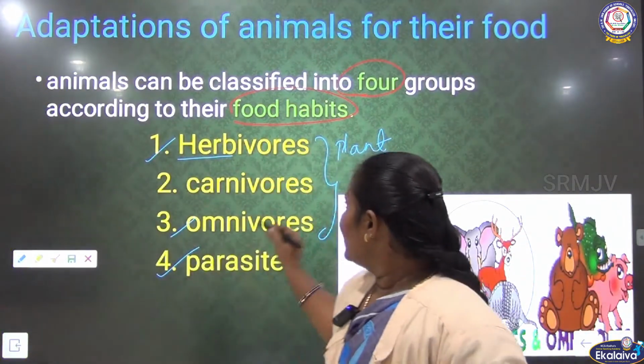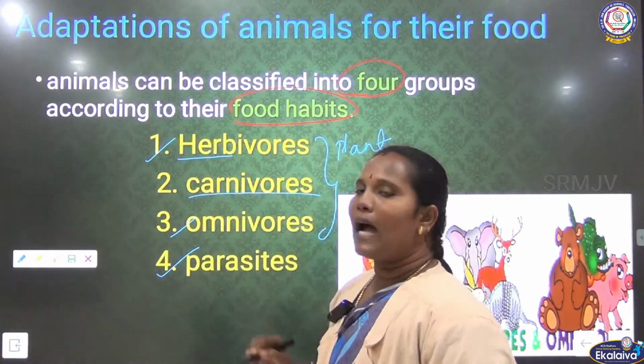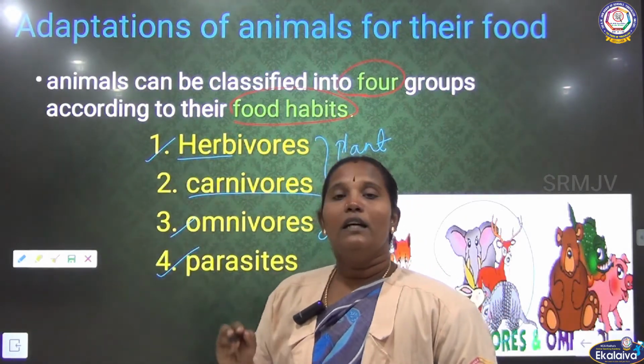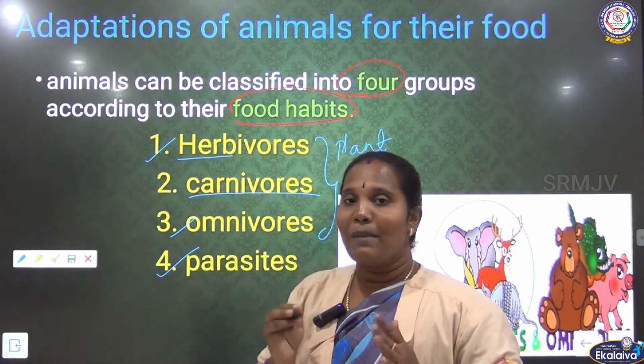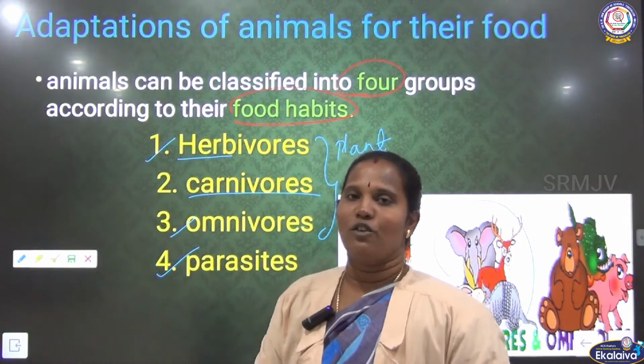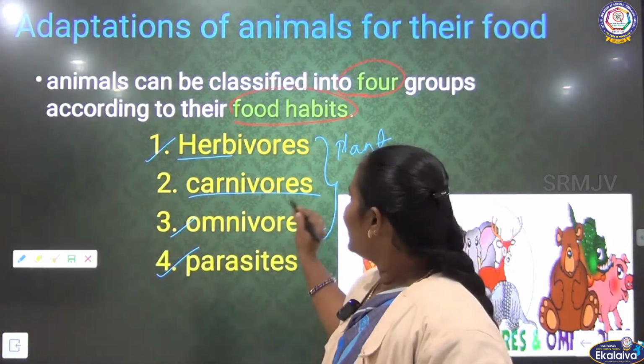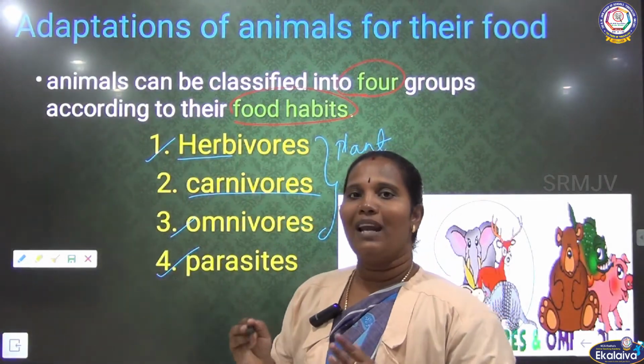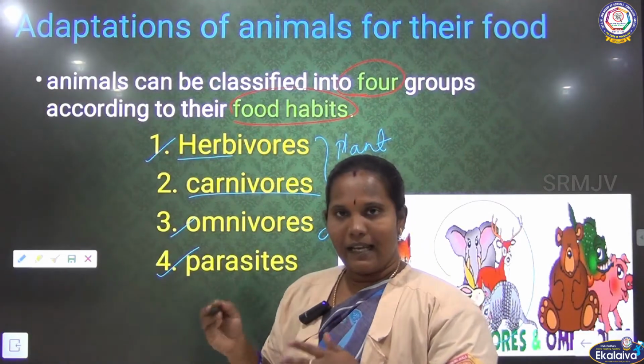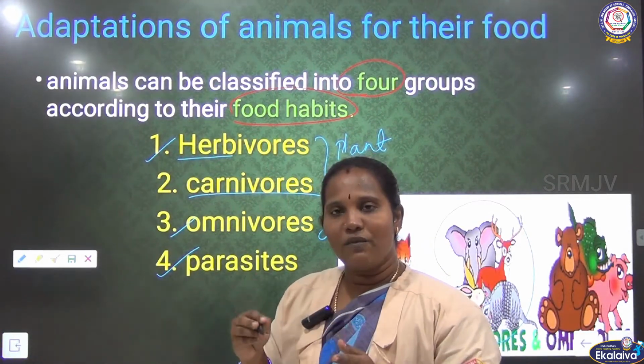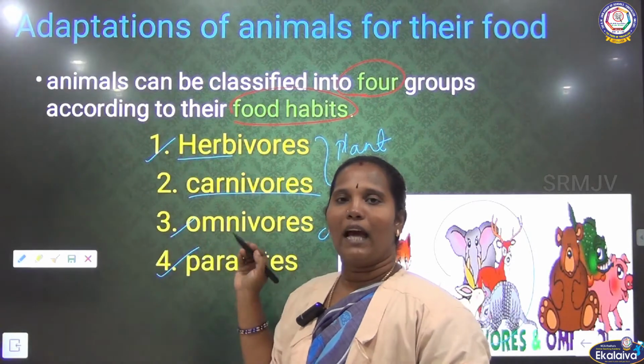Second one is the carnivores. Carnivores means animals which eat the flesh of other animals. Some animals eat other animals' flesh. So, these animals are called carnivores. We know that lion and tiger eat the flesh of other animals. So, they are called the carnivores.